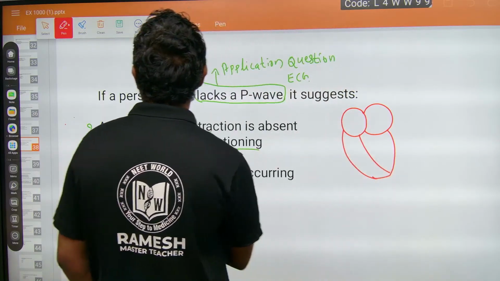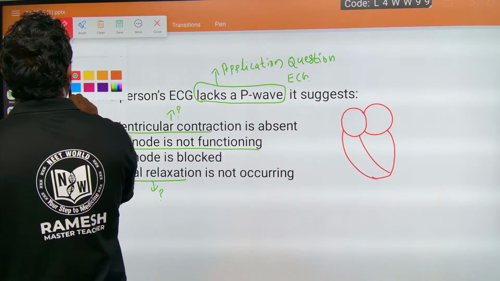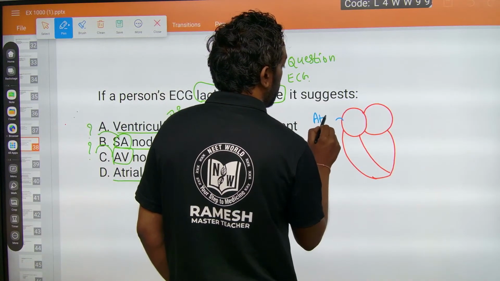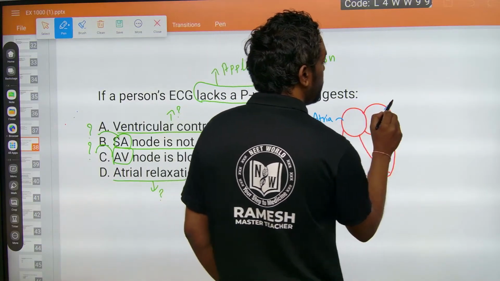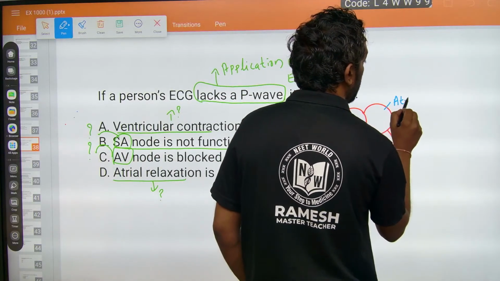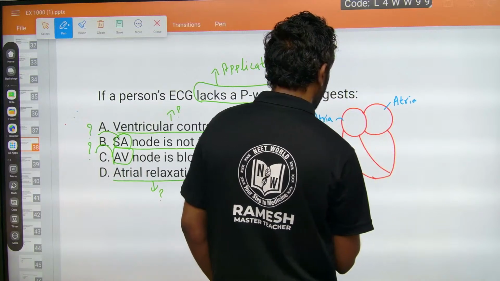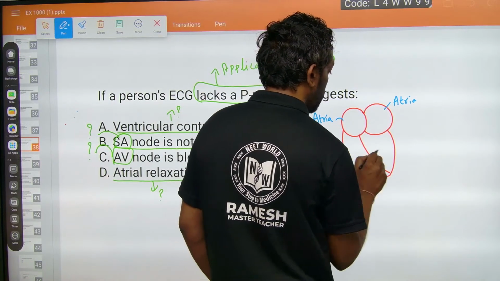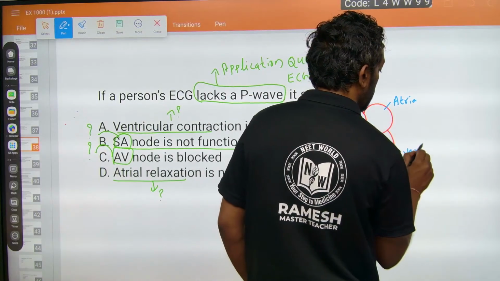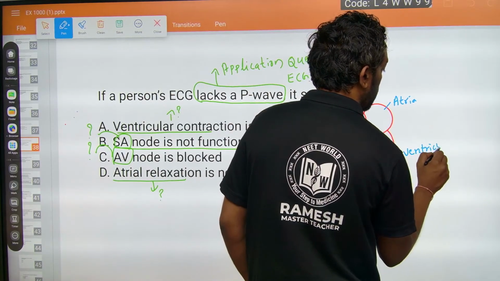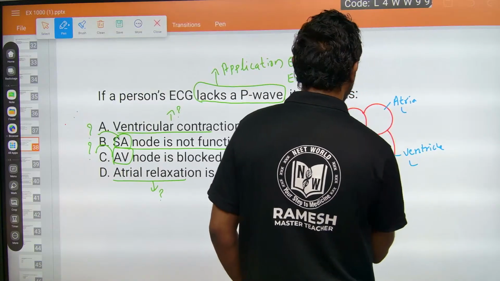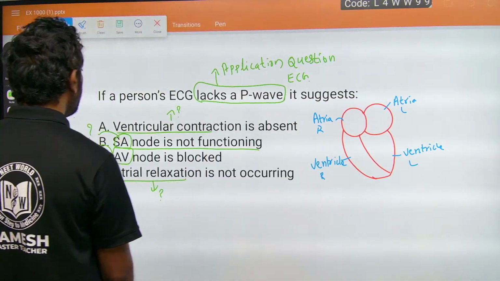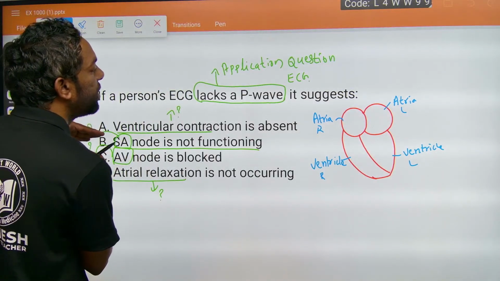This is the heart, this is the atria, the ventricle, this is left and right. So ventricular contraction is absent.